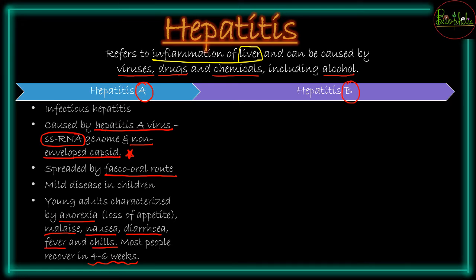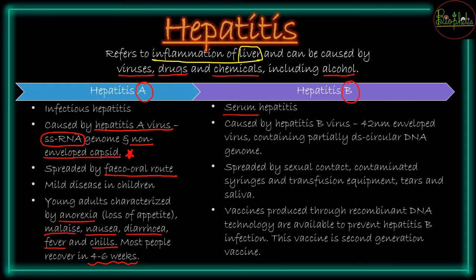Then hepatitis B is going to be a serum hepatitis. That means it will be spread because of contaminated blood. So its causative agent is going to be hepatitis B virus. The speciality of this virus is that it is a 42 nanometer enveloped virus.